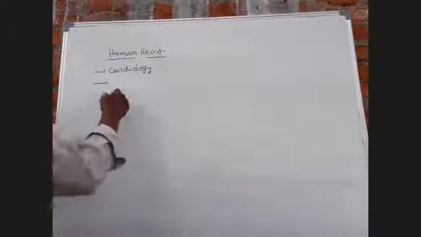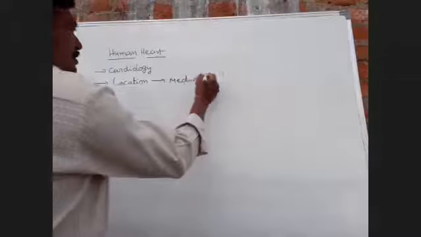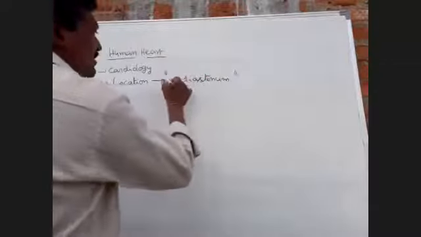Location: mediastinum. What is the mediastinum?